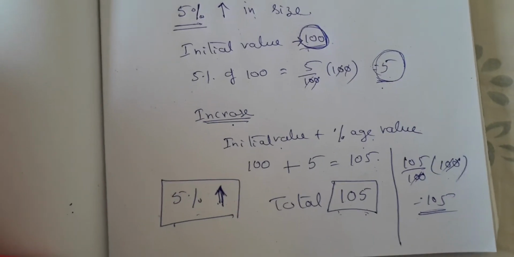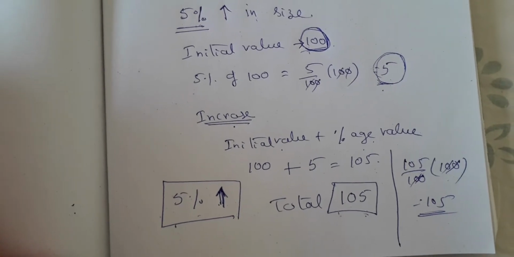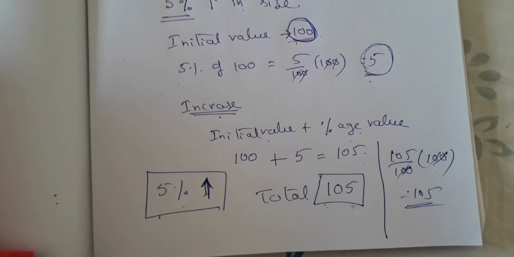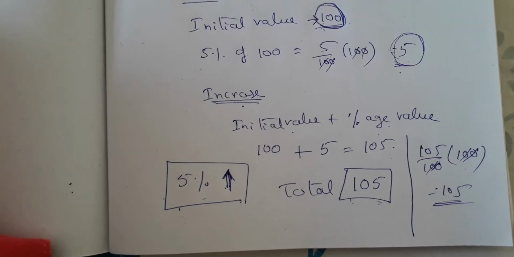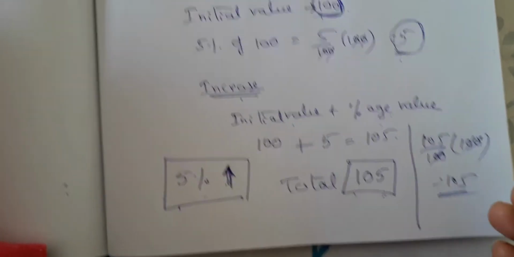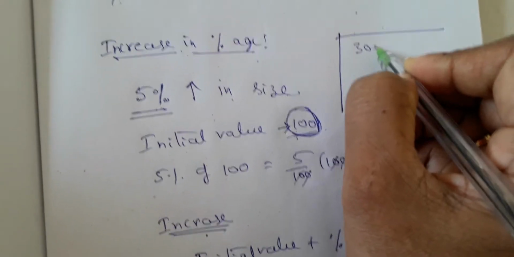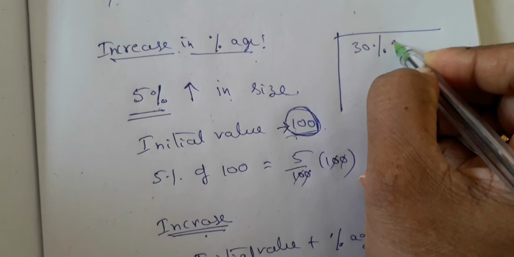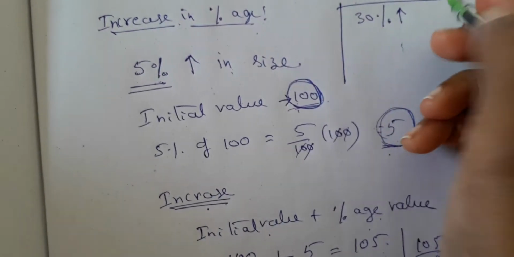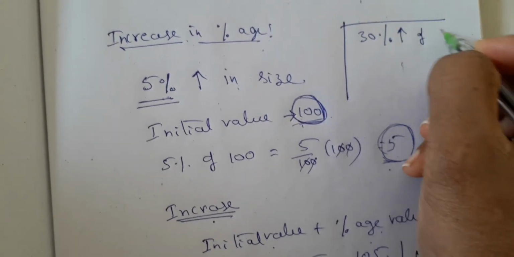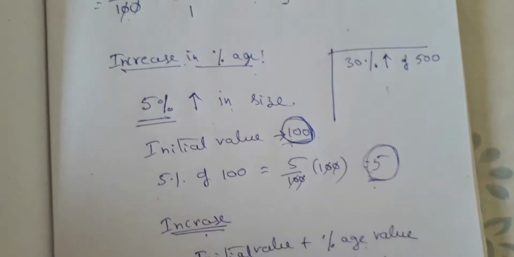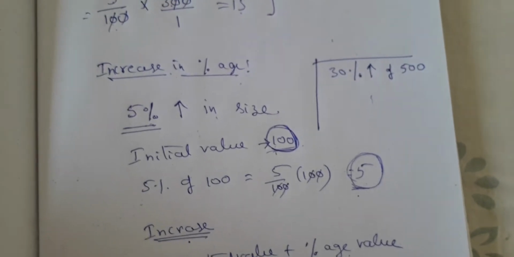Directly you are getting 105 as the answer. So this is a shortcut. Directly you can do it. Suppose the question is for 130%, let me write it here. Suppose it is a 30% increase. Let us suppose a 30% increase of 500.